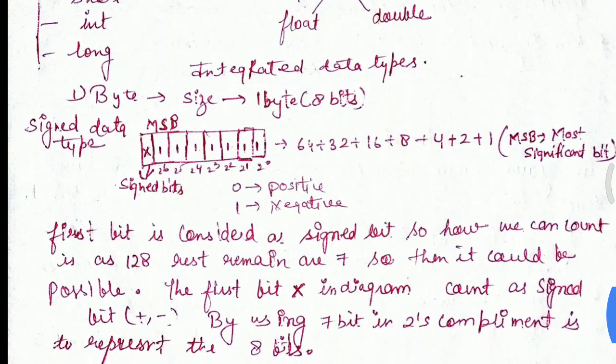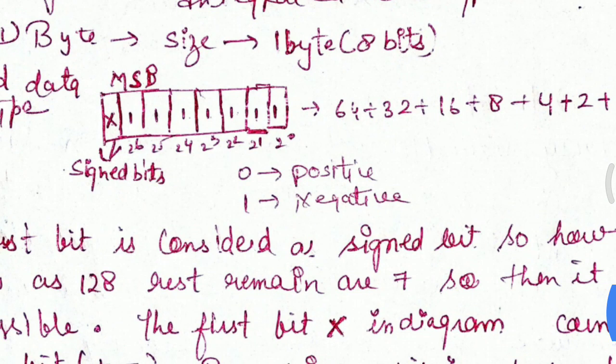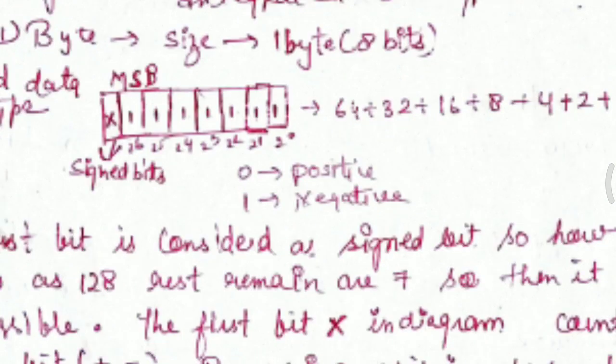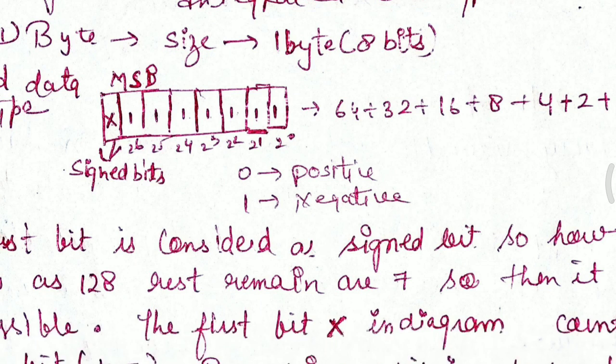In the integral data types, first one is byte. One byte contains 8 bits. As we see in this diagram, we define the most significant bit. Starting from 1, we give the numbers: 2 raised to power 0, 2 raised to power 1, up to 2 raised to power 6, because the last one is considered as the sign bit.